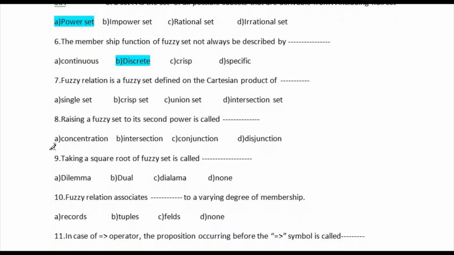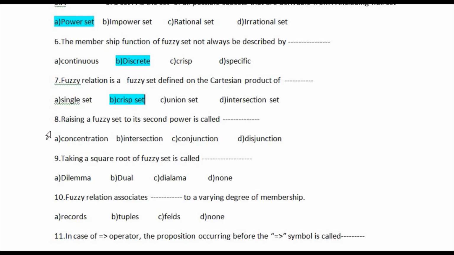Let's go for question number 7. Fuzzy relation is a fuzzy set defined on the Cartesian product of? The first option is single set, second one is crisp set, third one is union set, and fourth one is intersection set. So the right answer is option number B, crisp set. This is the correct answer of this question. Let's go for question number 8.